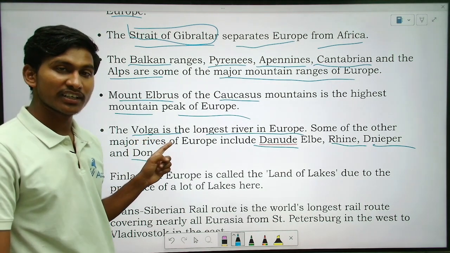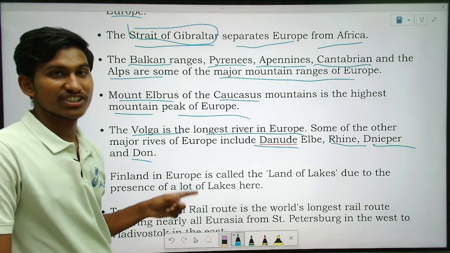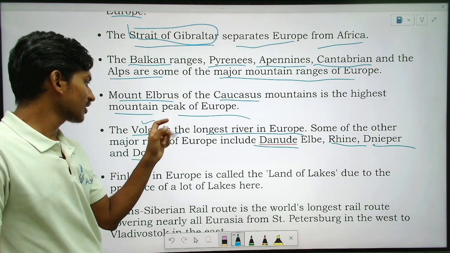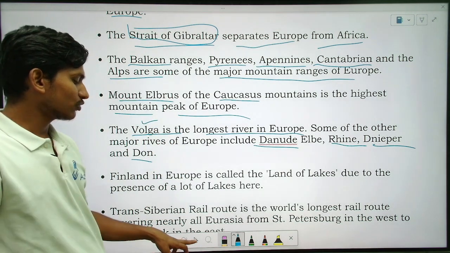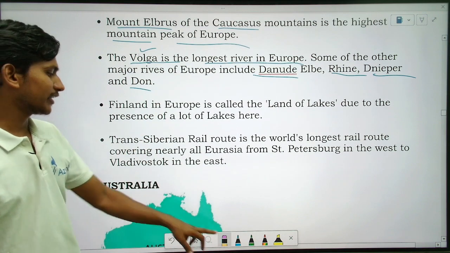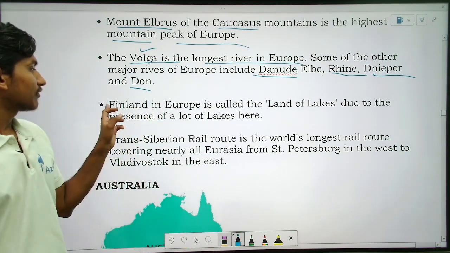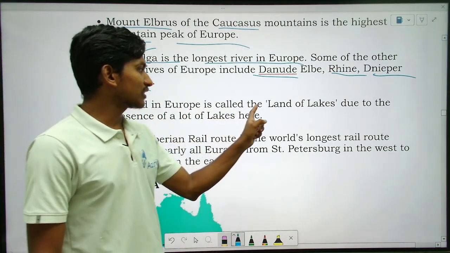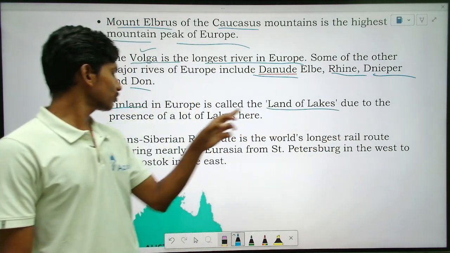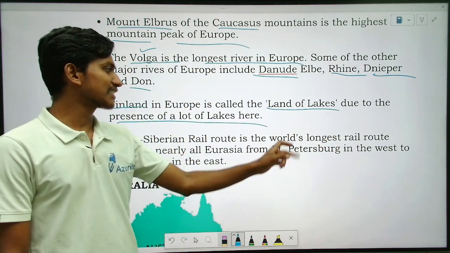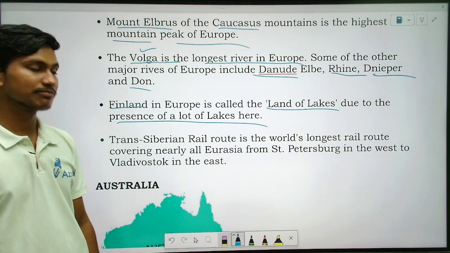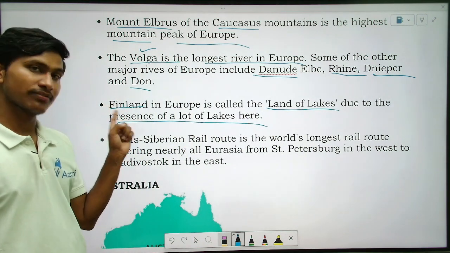So Volga river flows through what? Russia. Volga river flows through Russia. Okay. So remember. Next point is what? Finland in Europe is called the land of lakes due to the presence of a lot of lakes in Finland. Okay. So land of lakes is Finland.